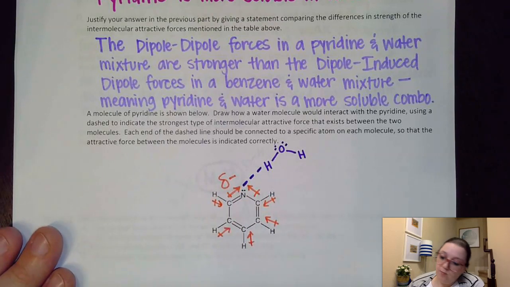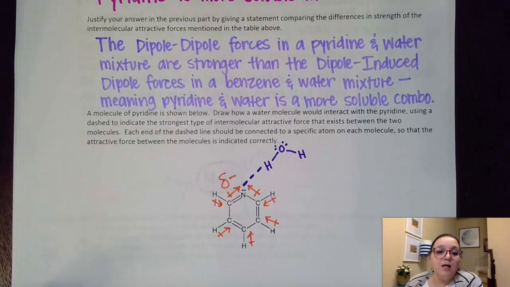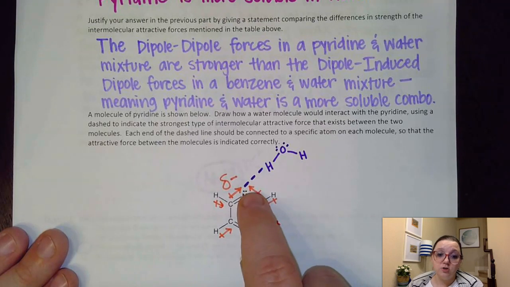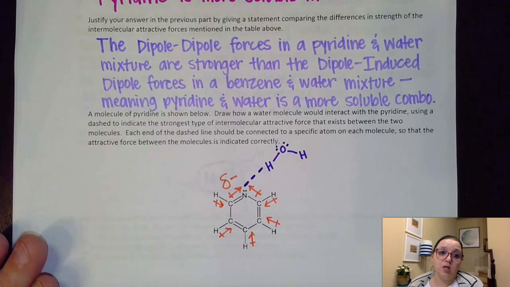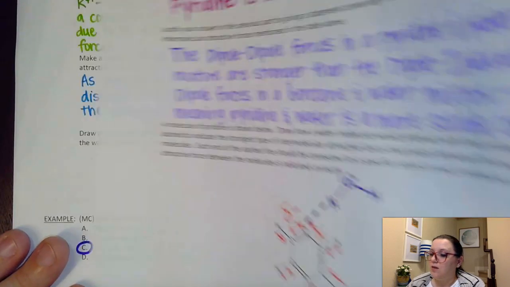and so my overall dipole moment would mean that this end of the molecule will be partially negative. Now what that probably means is this other end is partially positive, but if that's not as clear, as long as you've identified that one end as being partially negative, I can now go and attract water to that end of the molecule. And so that's what I did. I attracted the partially positive hydrogen in water to that nitrogen using a dotted or dashed line to indicate an intermolecular force. All right, let's go ahead and look at the next page.